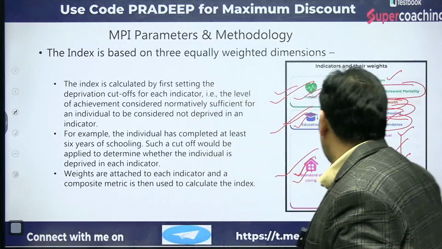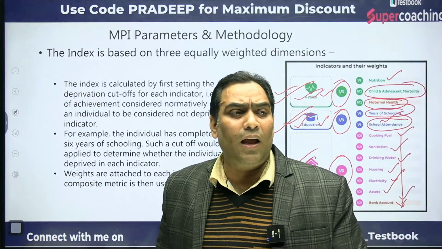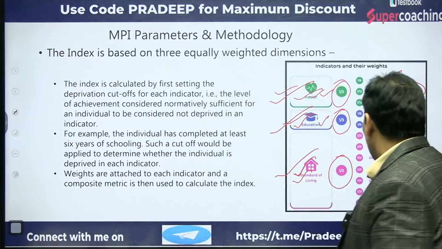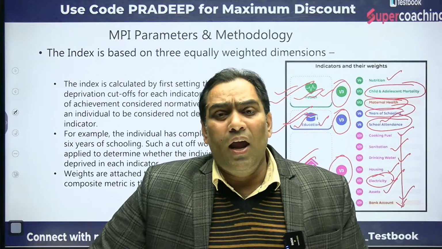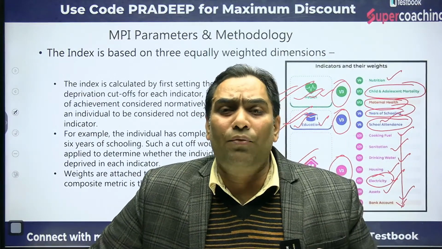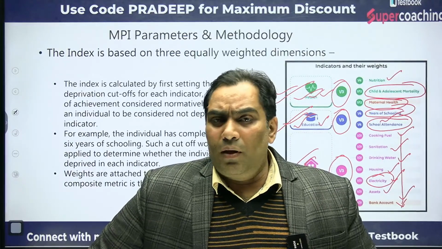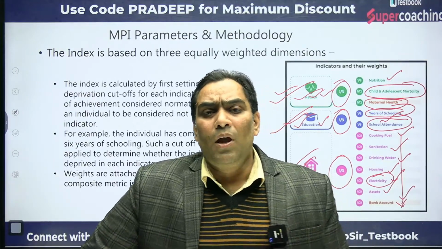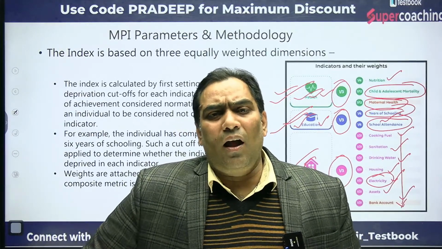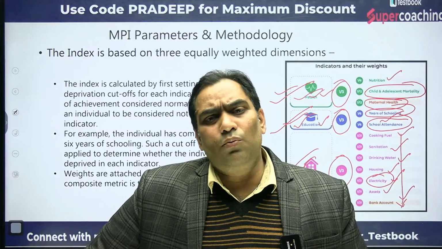Similarly, they look at whether the household has access to electricity or not. Then whether the household has assets. Assets means means of communication, which may be transport, as well as radio, TV, etc. And not only this, whether the household has land or whatever it may be.